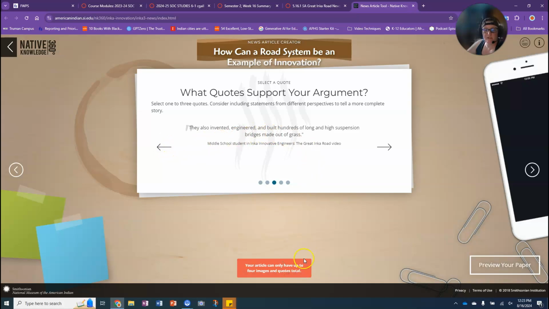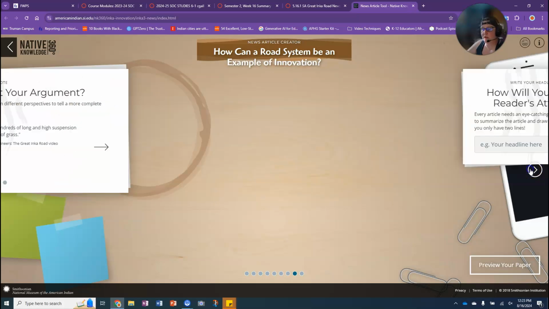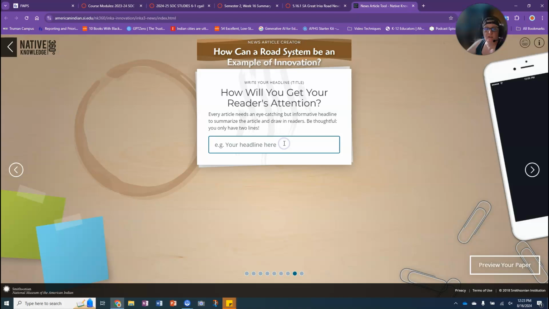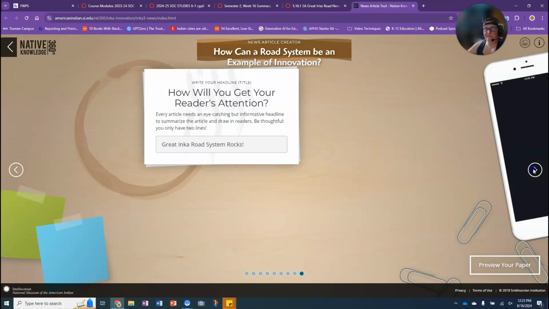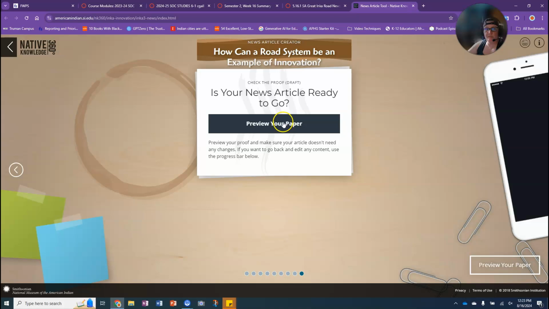Okay, so we can only have 4 images and quotes total. So I've got 3 images, so I've got 1 quote. What's my headline? I'll do something like that. Two lines tops. That's a headline and a subheader.